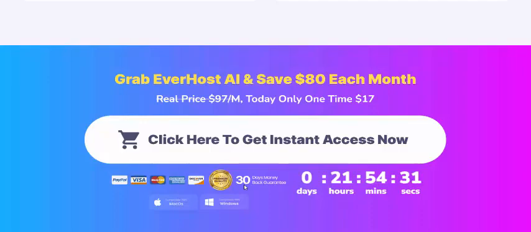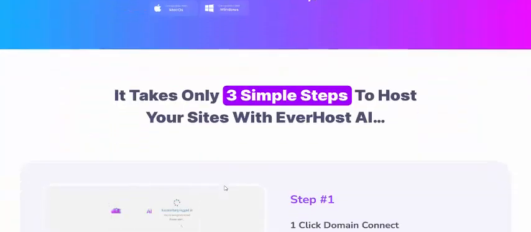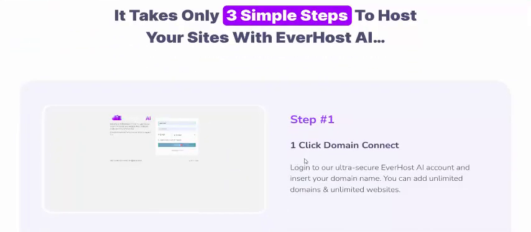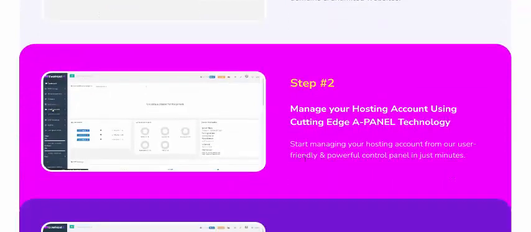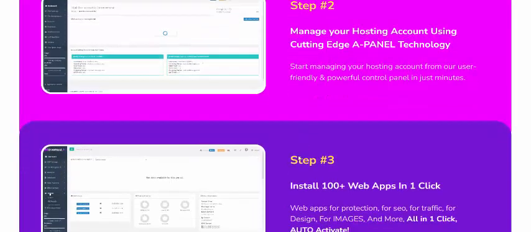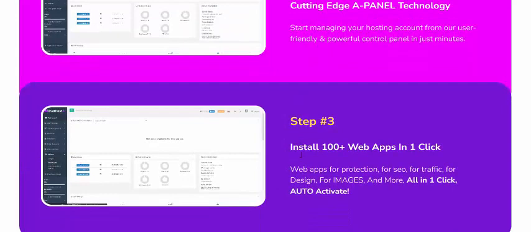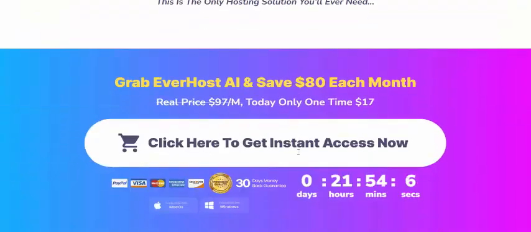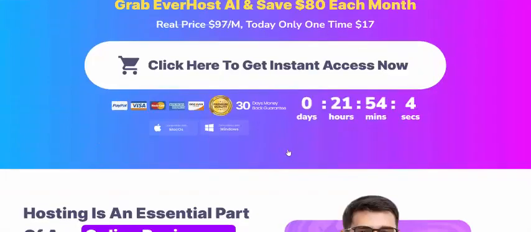Now let's see how EverHost AI works in just three simple steps. Step 1: connect your domain with one click. Step 2: manage your hosting account using cutting-edge technology. Step 3: install 100 plus web apps in just one click.